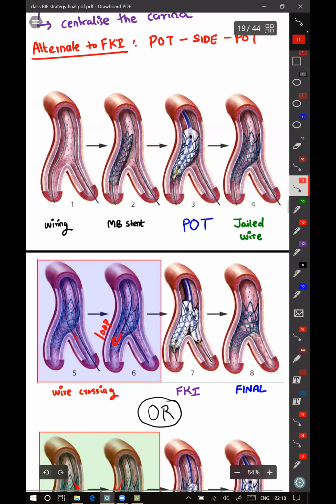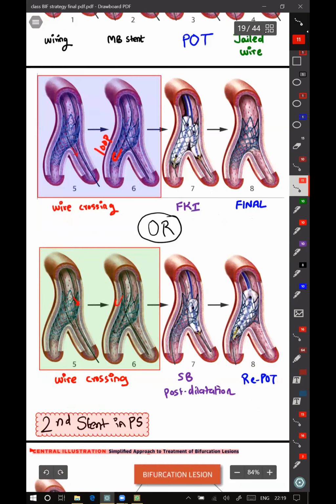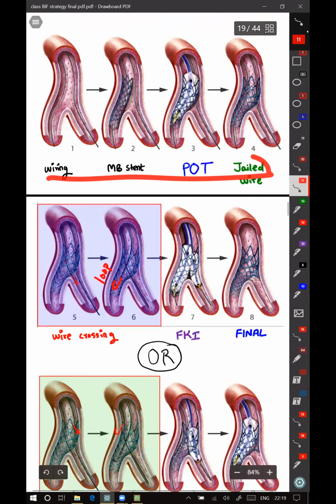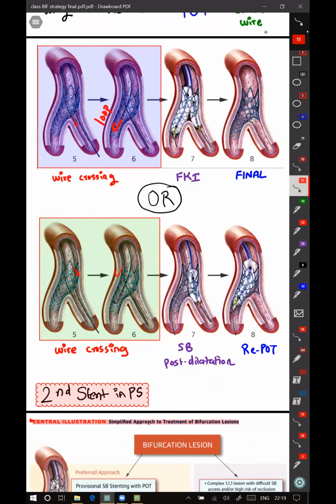Alternative for doing FKI, because FKI needs two balloons to be brought simultaneously. If you don't want to do that, what you can do is POT side POT. In POT side POT, the first 4 steps are same as in provisional stenting. Steps 5 and 6 are also same till wire exchange.